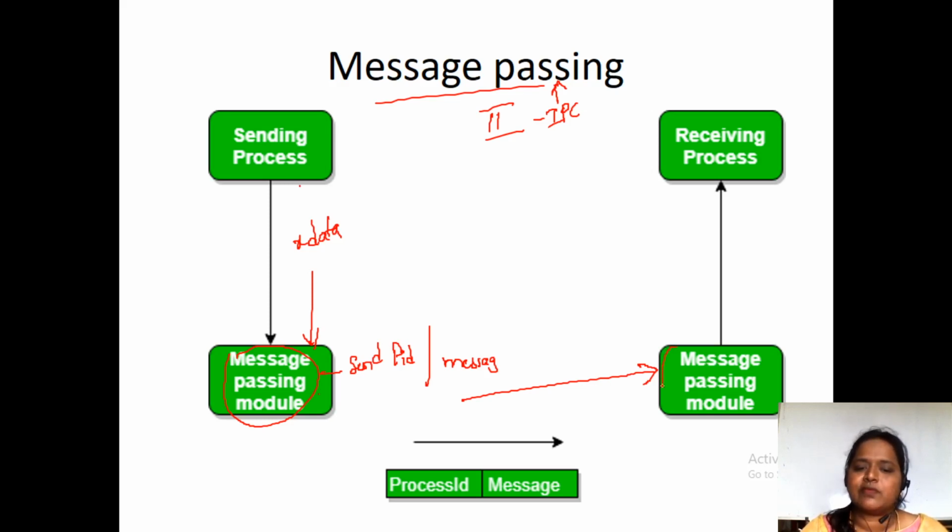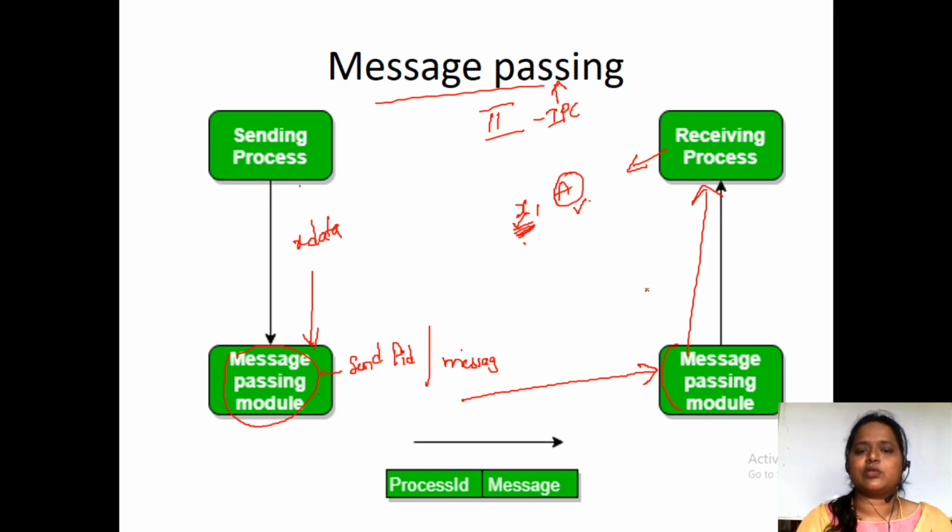The receiver side will take that information and send it to the receiver process, so that the receiver process comes to know that the message came from person X and some data has been given. The message will have the source name, sender ID, and whatever message was sent by the sender.